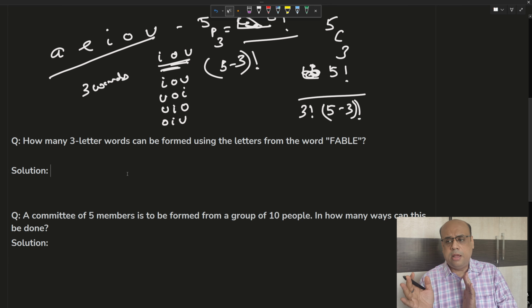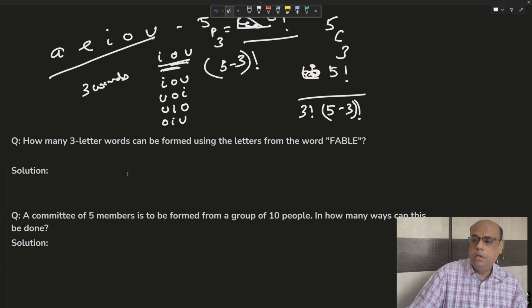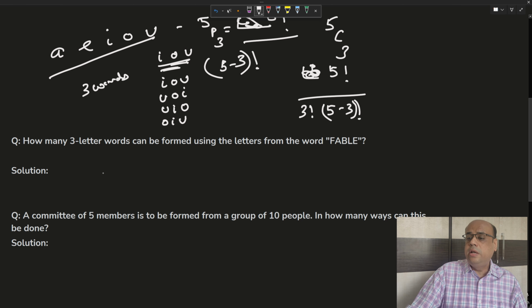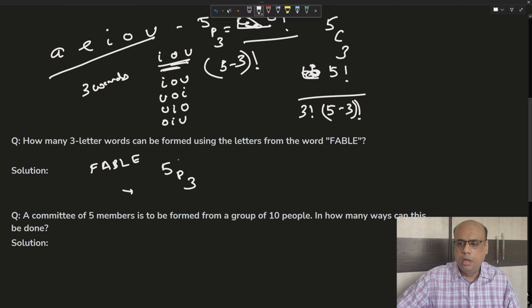Again, like I have mentioned earlier, these kind of standalone questions are not going to come. This is just given so that you are more thorough with your understanding. That's all. Okay. So how many 3-letter words can be formed using the letters from the word fable? So 5 letters are there. We have to form 3 letters, right? Which 3-letter word. So again, this is 5P3 like we did earlier.